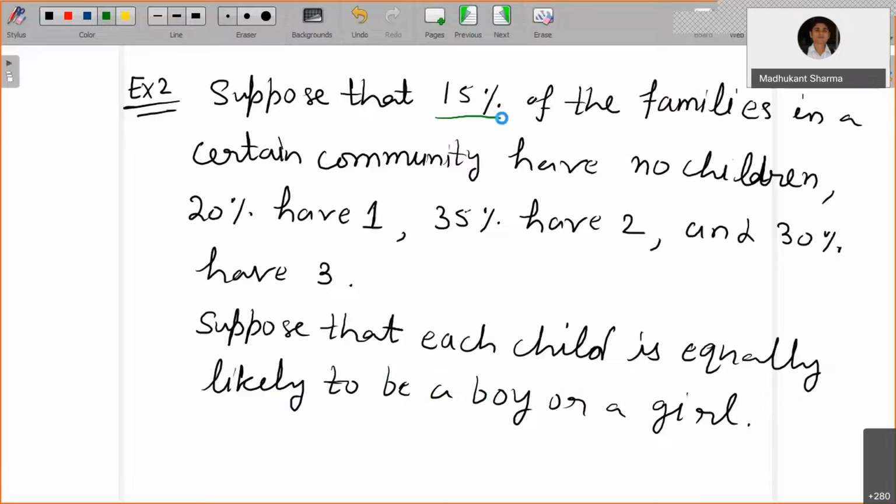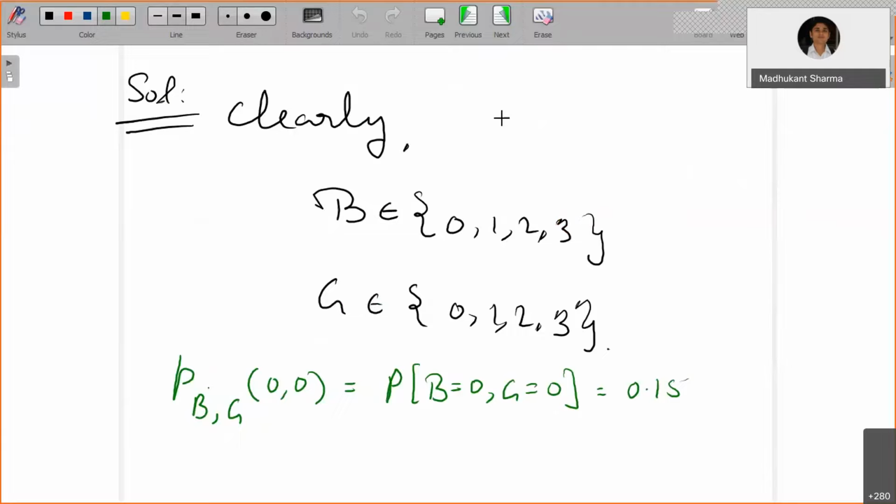Okay, right. Now let's say the probability of B comma G for 0, 1. That's going to be the probability of B equals 0 and G equals 1. Now, how do you evaluate this probability? It means the total number of children is 1.